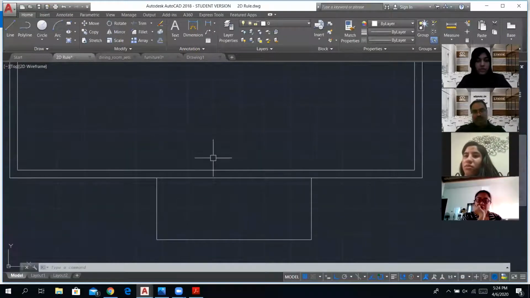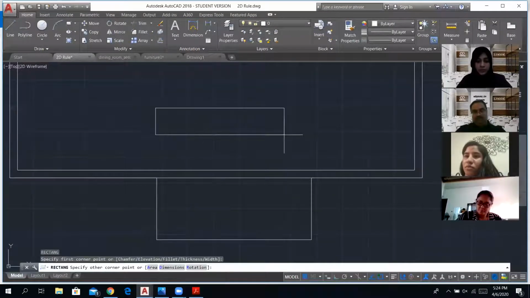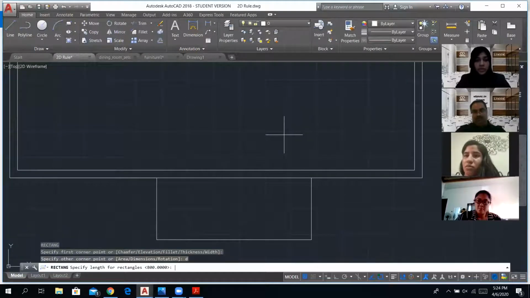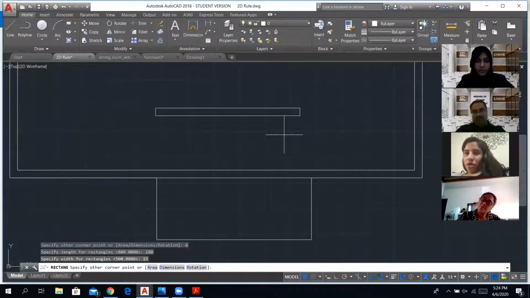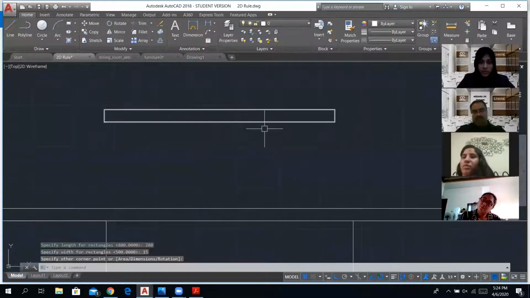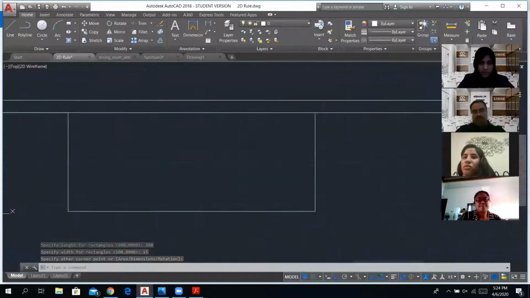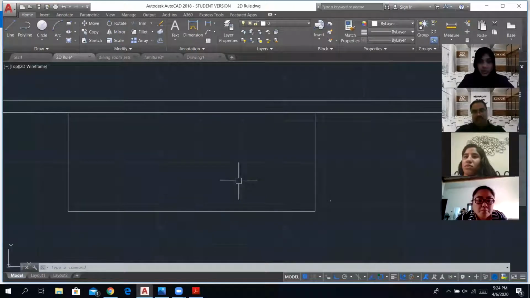So first, let me just draw a rectangle. So rectangle again, REC, enter. And I'm going to give the dimensions. So each door would be 70 by 80 by 15, because that's the thickness of the wall. All right, so I've got this, and that's done. I'm going to move this here, which in a way centralizes it with the balcony.